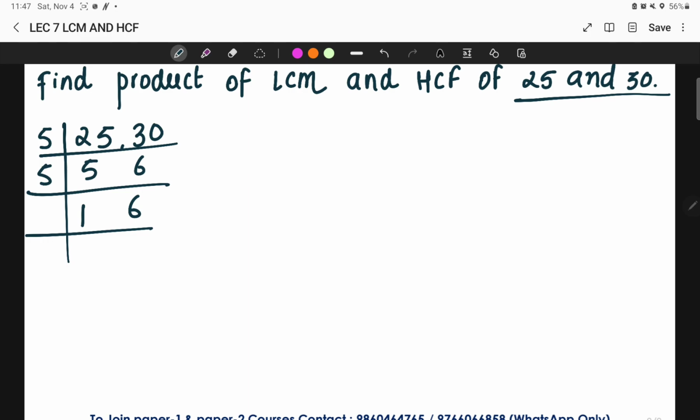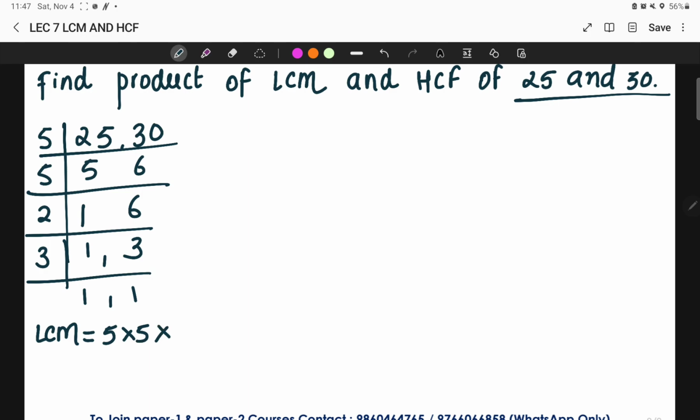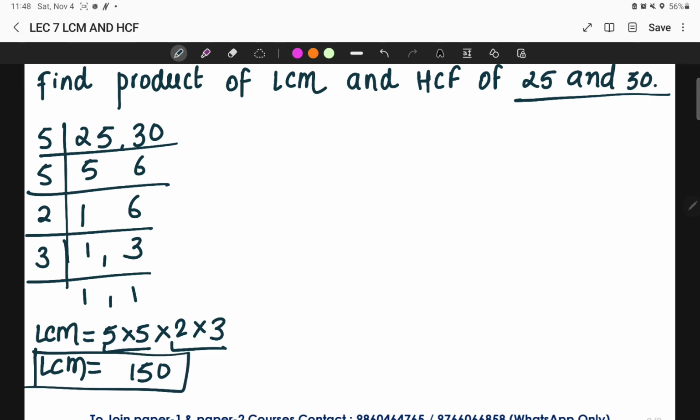Here 2 3s are 6, 3 1s are 3. So the LCM will be equal to 5 into 5 into 2 into 3. This will give me 25 into 6. So 25 into 6 is 150. LCM of 25 and 30 is equal to 150.